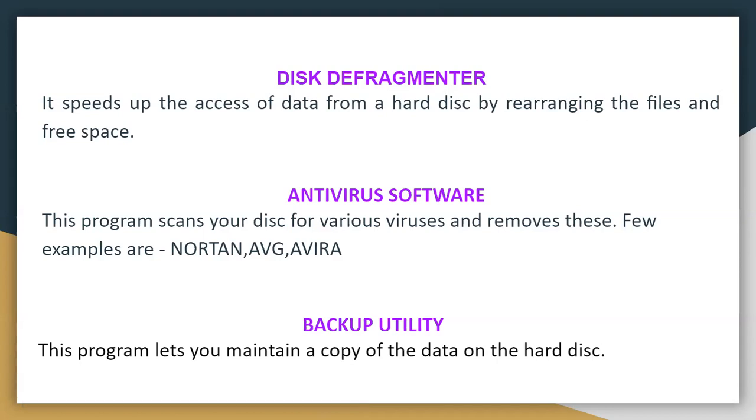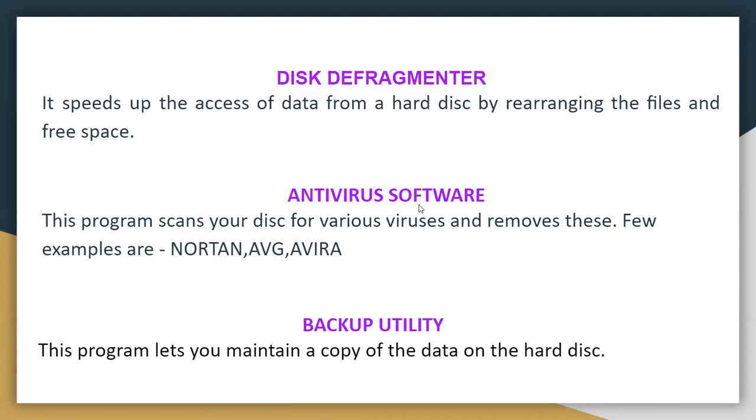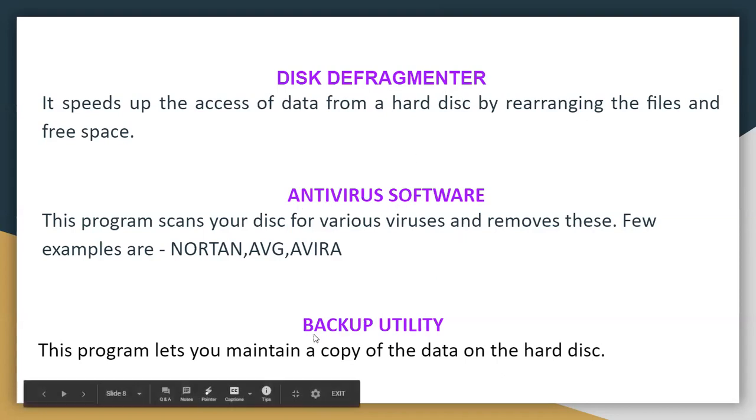So there are three parts of utility software: first is disk defragmenter, second is antivirus software, and third is backup utility. And with this, system software is over.